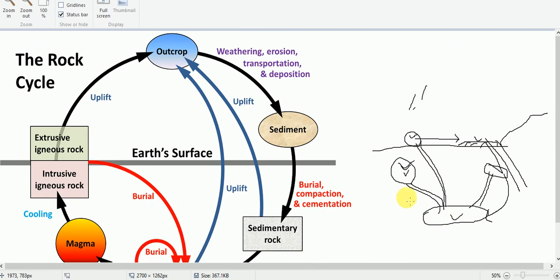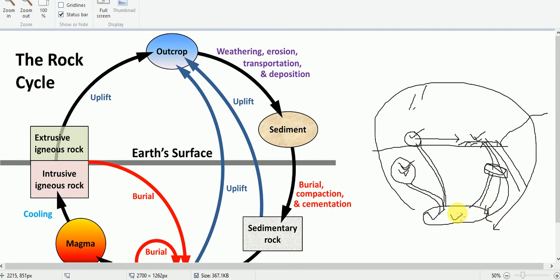Okay, so in this way there is a cycle, and this is known as the rock cycle. From magma to igneous rock, then from igneous rock you will find the sedimentary rocks. Then again, if it is buried underground, metamorphic rocks will be formed, and if this is buried further, then it will be melted and will turn into magma. So in this way we have got a cycle, and this is known as the rock cycle.